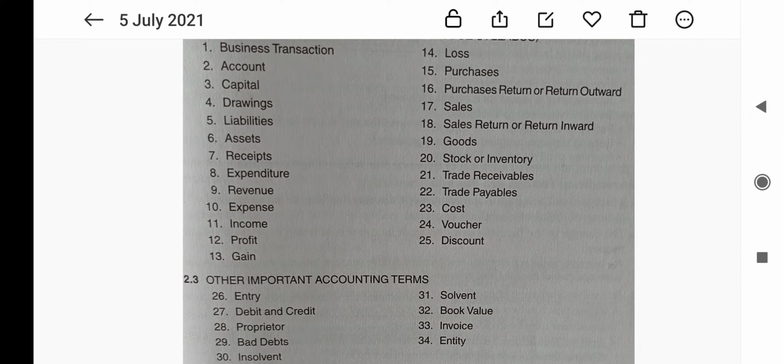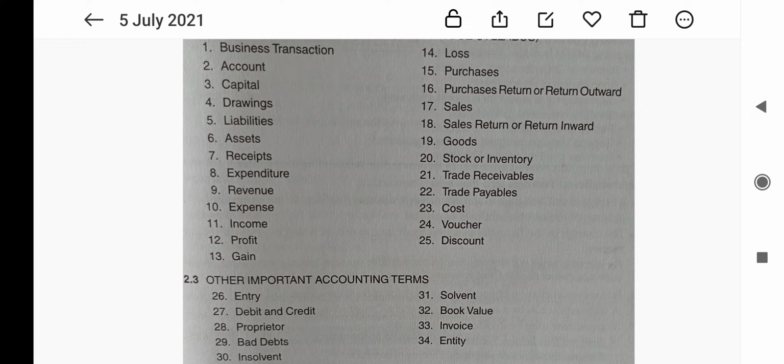Discount. Discount is any type of reduction in terms of price by the seller to the buyer. Trade discount and cash discount are the types of discount. Trade discount is the rebate allowed by the seller at a fixed percentage of the list price, and cash discount is the rebate allowed to the buyer for making prompt payment.